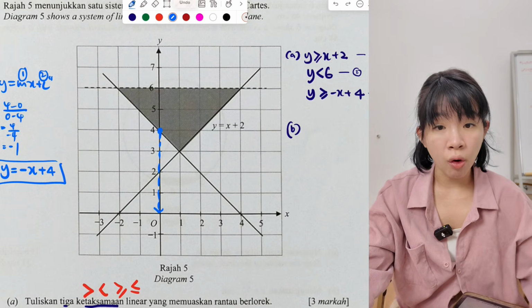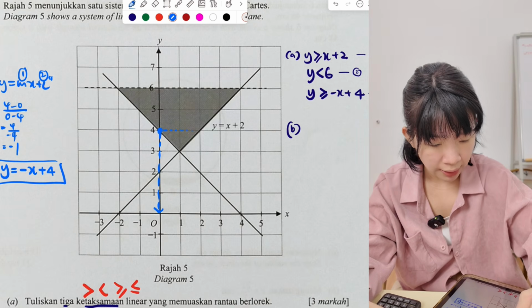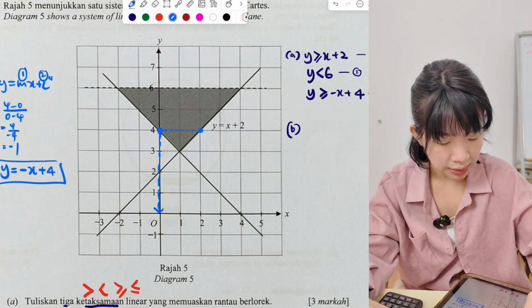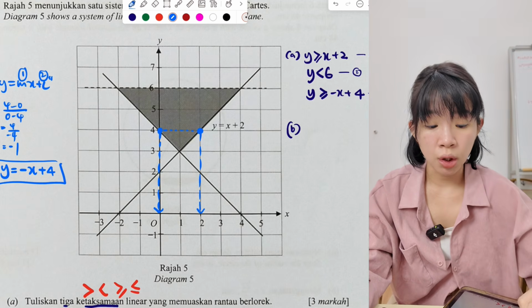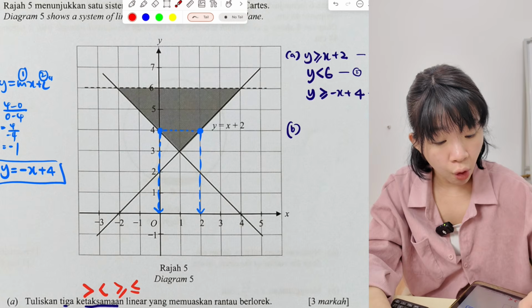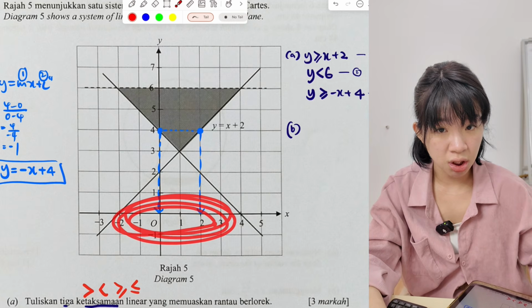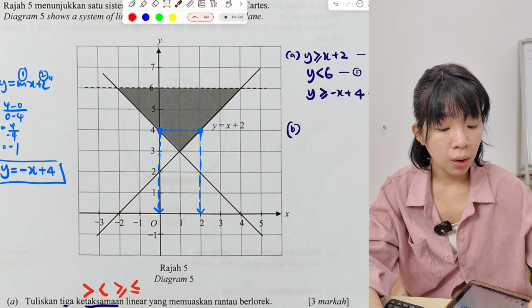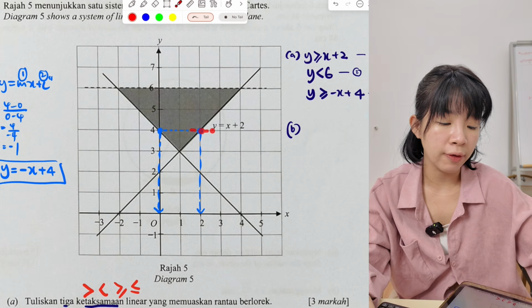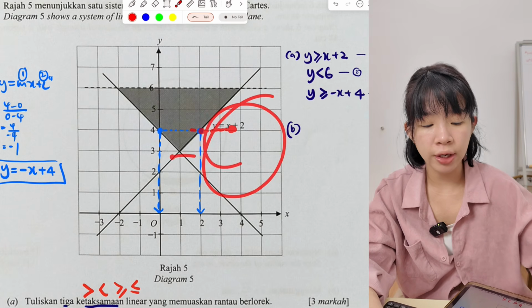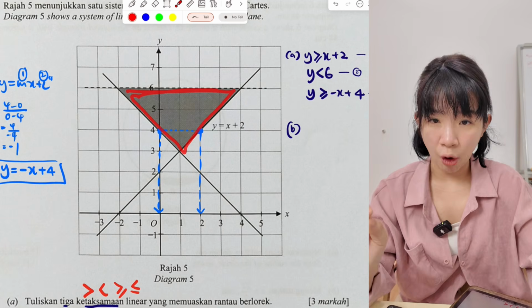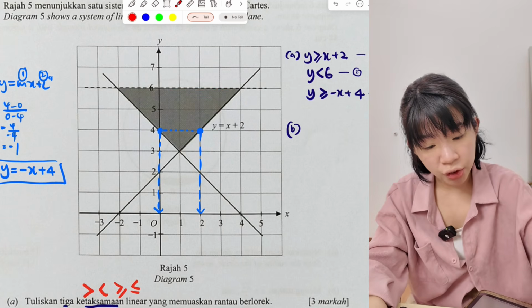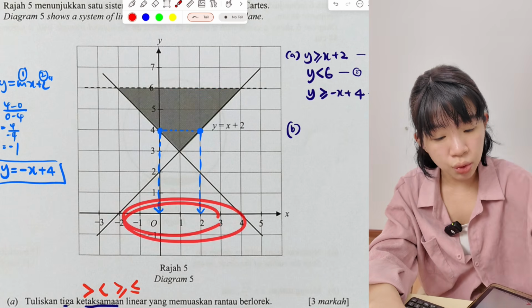Then when y is 4, we can actually go further. The furthest we can go is here, this solid line. So go down and read what is the x. Okay, the x is 2. So meaning when y is 4, the x can be in this range. If you go further, let's say you don't stop here, you go even further, then the point will be outside of the shaded region. Cannot. So you can only focus on things inside the shaded region or on the solid line. Okay, so the range is 0 to 2.